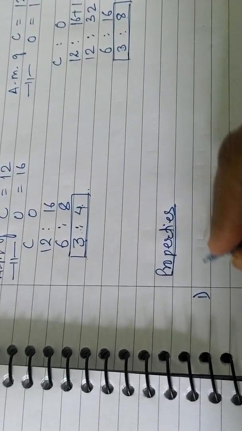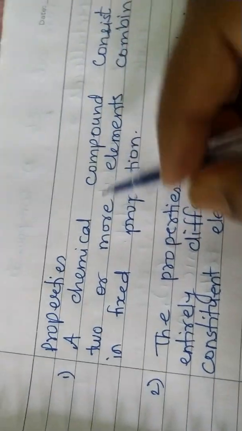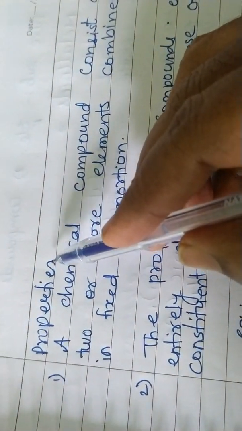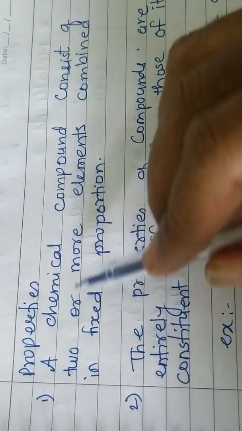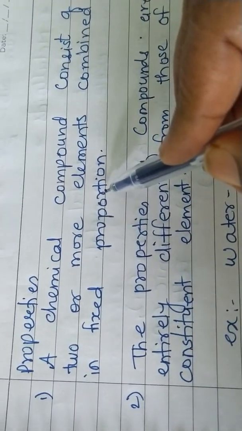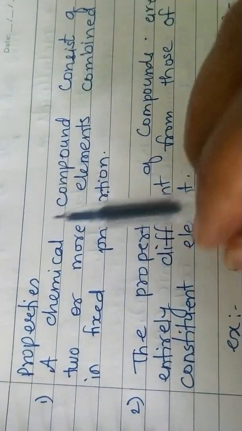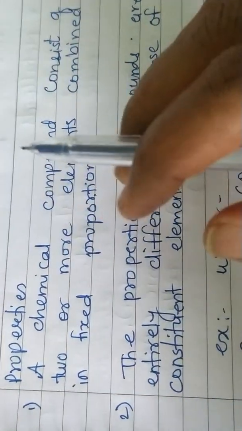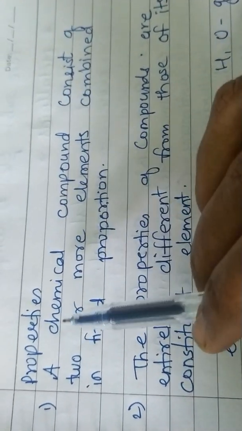The first property is that a chemical compound consists of two or more elements combined in a fixed proportion. So what is fixed proportion? Actually it is the definition. We have discussed it first, but it is still included in the properties of compounds. So one more time, I'll read it for you.